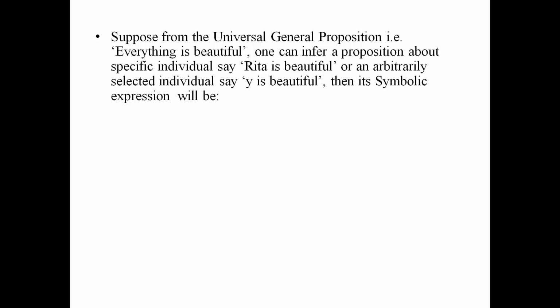Suppose from the universal general proposition, that is, everything is beautiful, one can infer a proposition about a specific individual, say Rita is beautiful, or an arbitrarily selected individual, say y is beautiful. Then its symbolic expression will be universal quantifier phi x, therefore capital B small r, or universal quantifier phi x, therefore capital B small y.